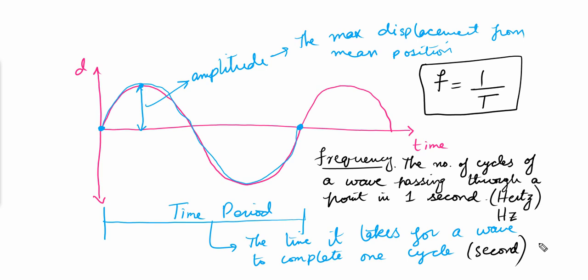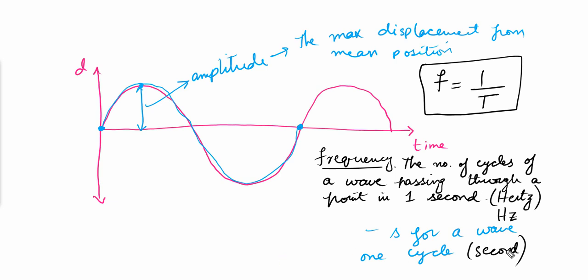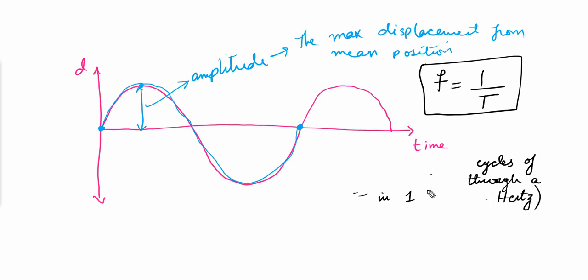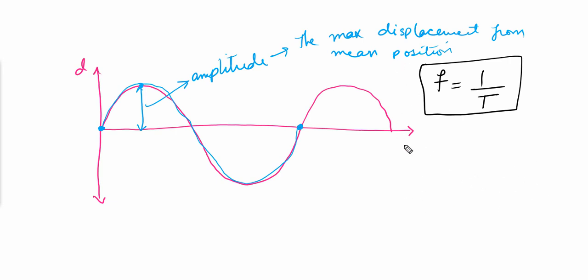After that we have to discuss the wavelength. Wavelength is quite similar to time period, but for the wavelength we have distance on the x-axis in place of time. If we have a distance-displacement graph, then the distance to complete one cycle is called the wavelength.